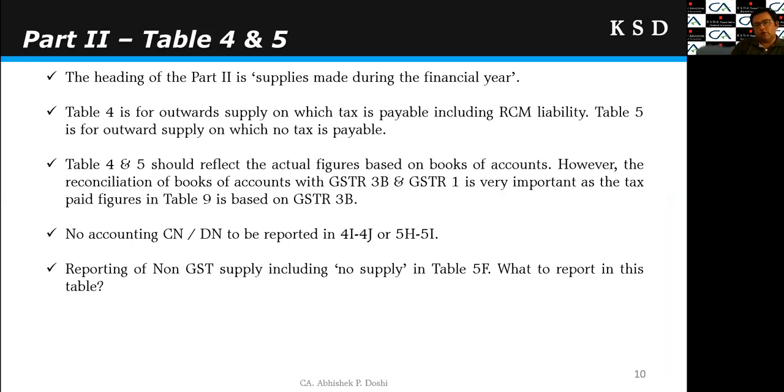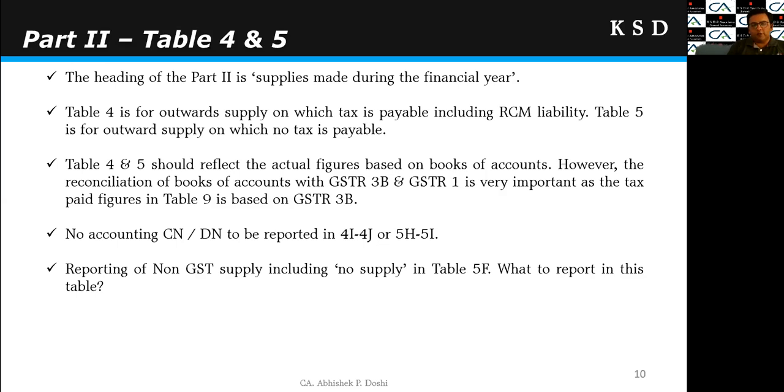First of all, part 2, table 4 and table 5. As we all know, part 2 is for outward supplies and tax on the outward supplies, right? And it has been divided into table 4 and 5. If you see the difference, table 4 is for such outward supply on which tax is payable, and table 5 is for such outward supply on which tax is not payable. Say for example, exempt supply, export without tax, etc.